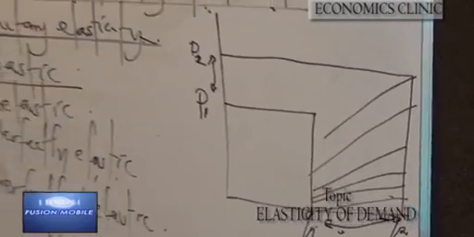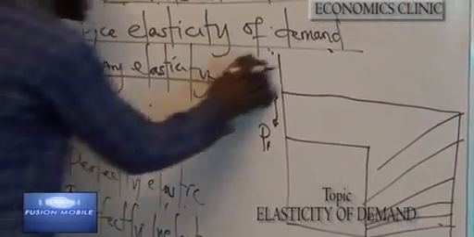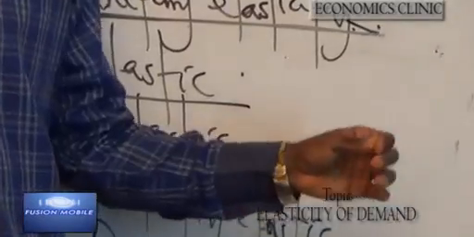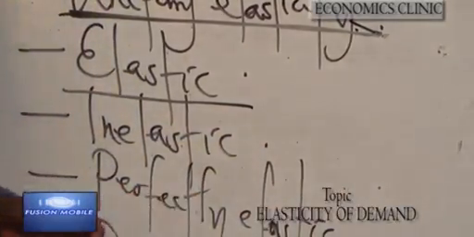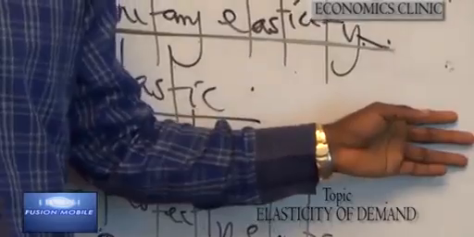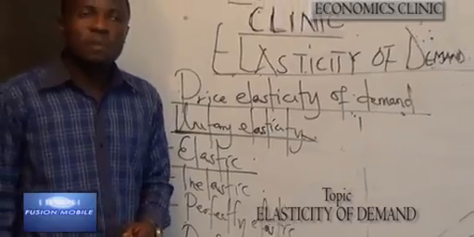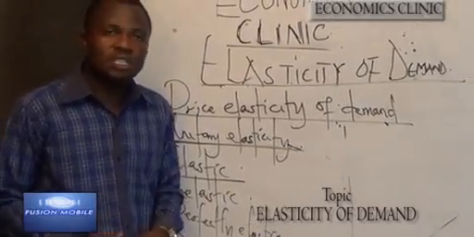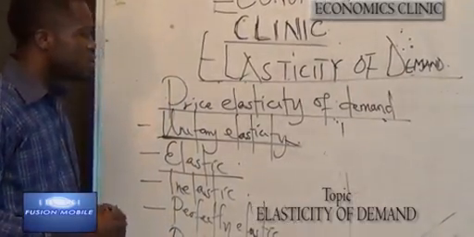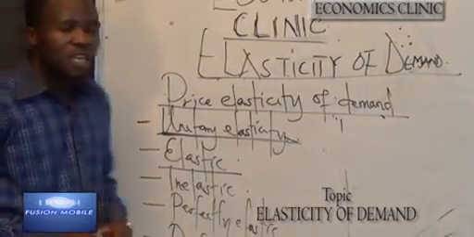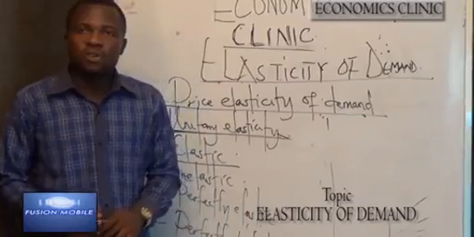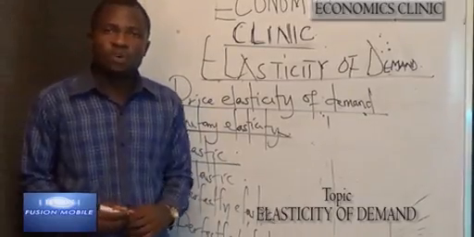The next is inelastic demand. Demand is said to be inelastic when a greater percentage change in price brings about a little percentage change in quantity demanded. Demand in this case is greater than 0 but less than 1.